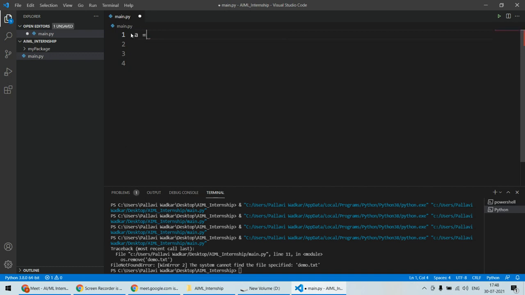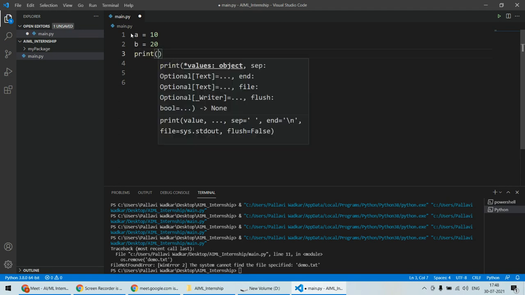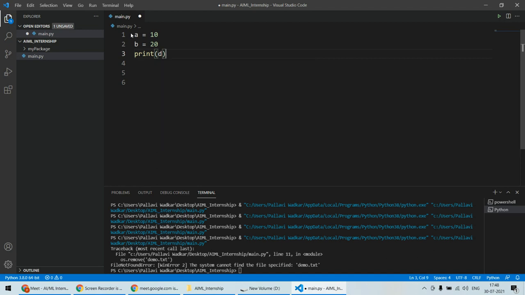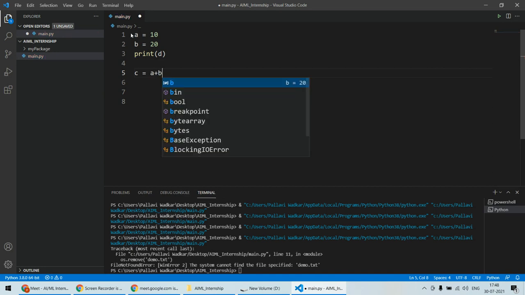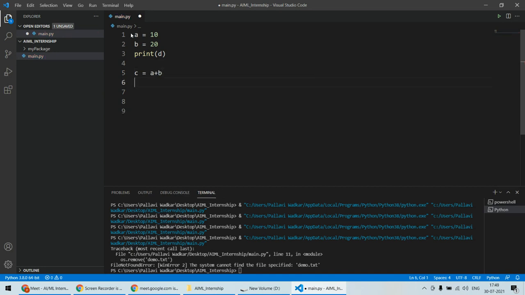Let's say a equal to 10, a simple program I'm writing here, b equal to 20, and let's say here I'm writing print, any variable, let's say d, and here c equals a plus b, and print c. Now this is a very simple and straightforward program. We have discussed this in the first class. Now a equal to 10, b equal to 20, and print d.